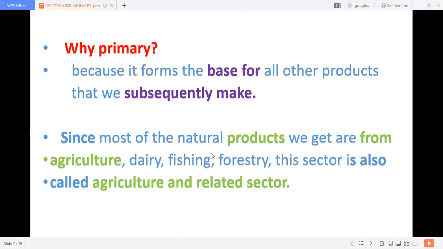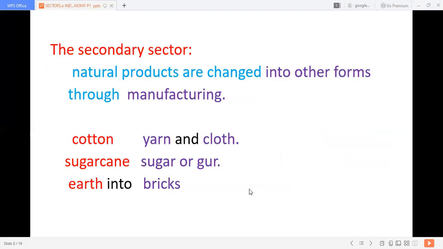Since most of the products are from agriculture, this is also called the agriculture related sector. So what we produce by exploiting nature is called primary. Because it acts as a base for subsequent products, it is called the primary sector. And as most of the products are from agriculture, it is also called the agriculture related sector. Now let us move on to the secondary sector.